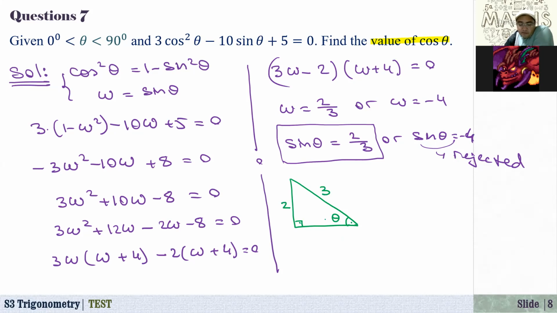Now using Pythagoras theorem, 9 minus 2 squared, that is 9 minus 4, is 5. We can find the value of this side, that's equal to square root of 5. Now from here, cosine of theta is equal to square root of 5 over 3.